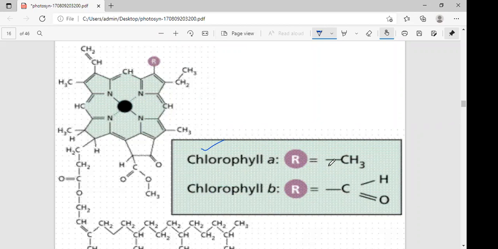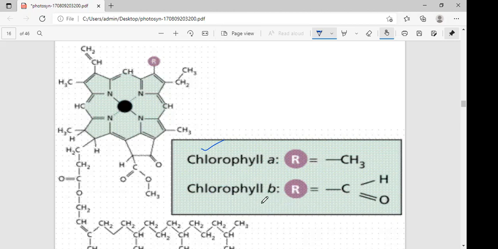Why? In photosynthetic bacteria there is bacterial chlorophyll 560 and bacterial chlorophyll 565. That's why in those bacteria chlorophyll A is totally absent.